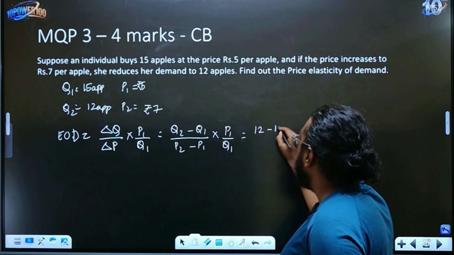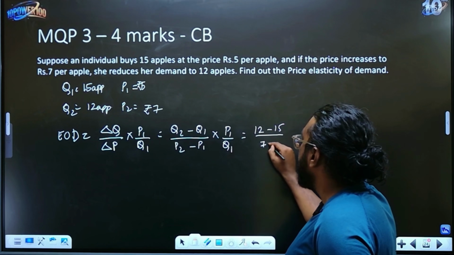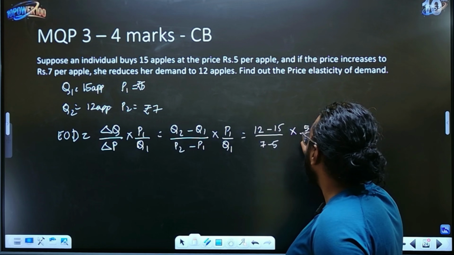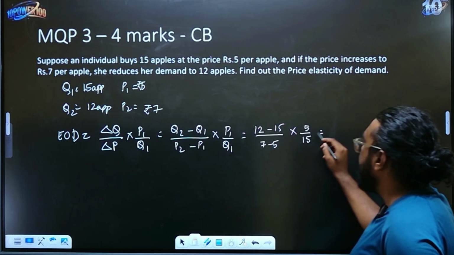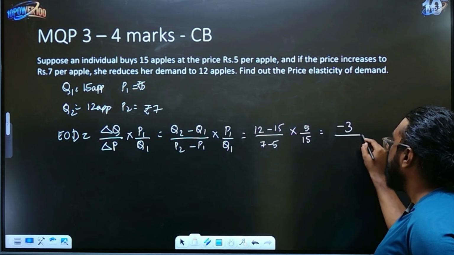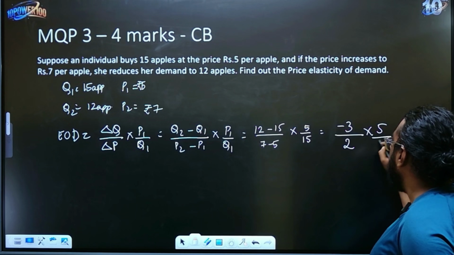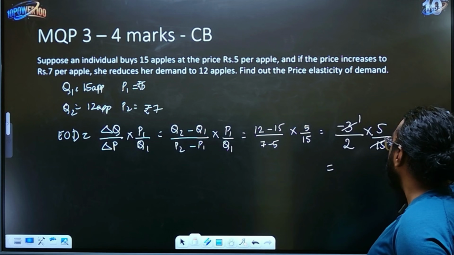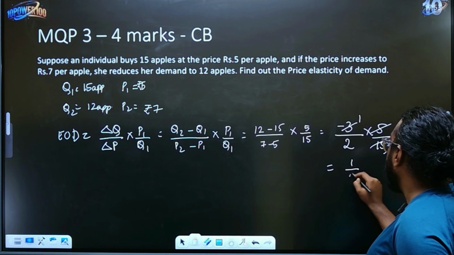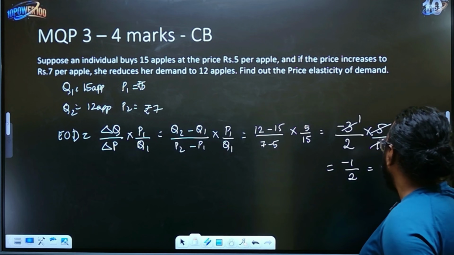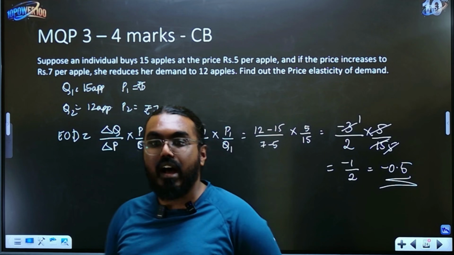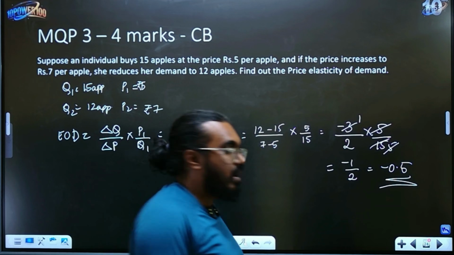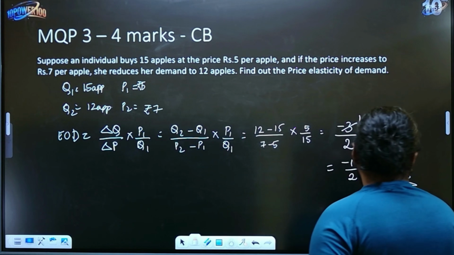Now Q2 is 12, Q1 is 15, P2 is 7, P1 is 5. If you simplify this, minus 3 divided by 2 into 5 by 15. So 3 ones are 3, 3 fives are 15, so 1 by 2 negative. So it's negative 0.5. Again, this is also relatively inelastic because it is less than 1. So this finishes your 4 mark questions from this paper.